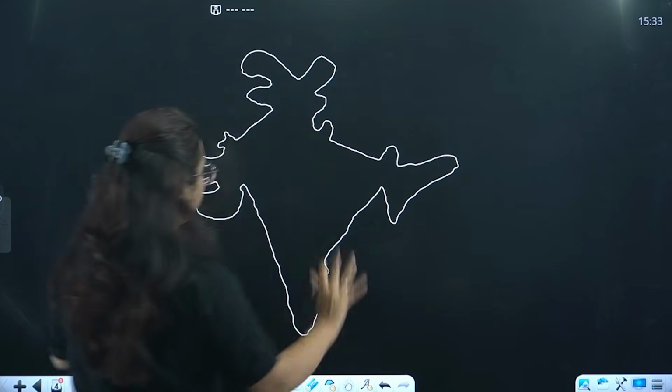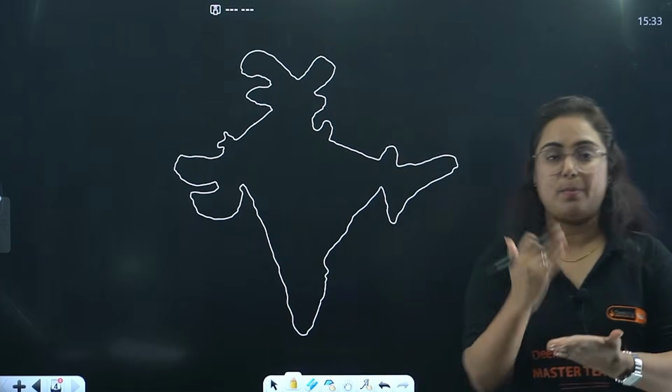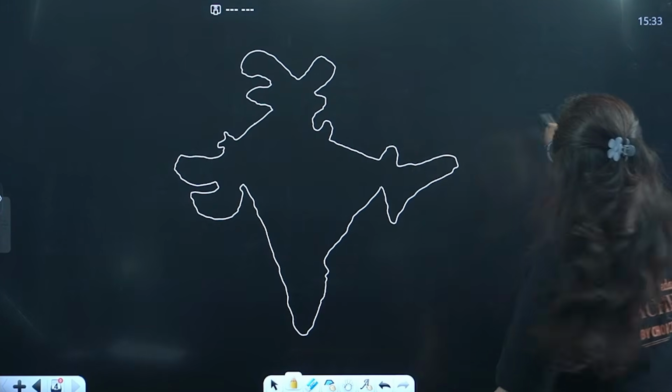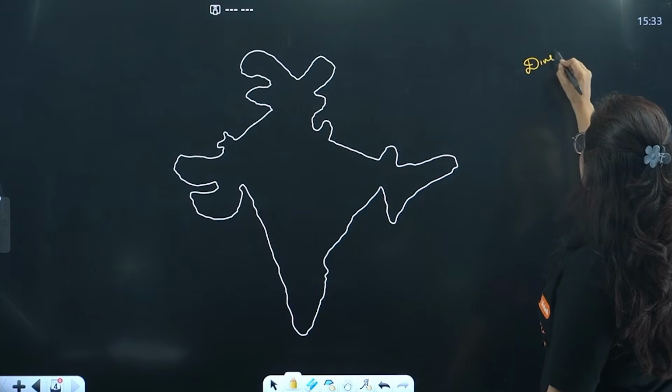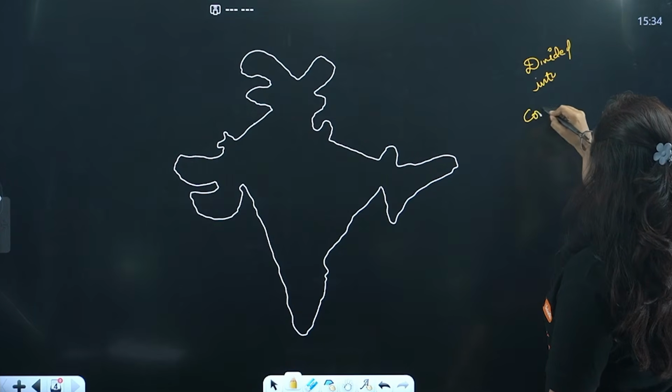So what I want to tell you is, beta, for the elections to Lok Sabha, Rajya Sabha, be it Vidhan Sabha or Vidhan Parishad, the country is divided into constituencies.